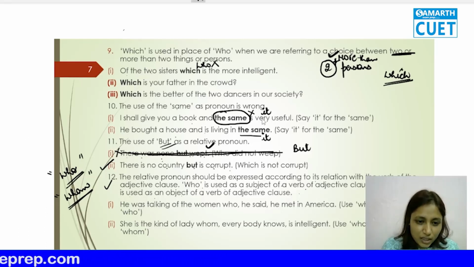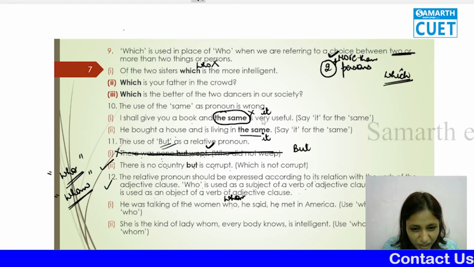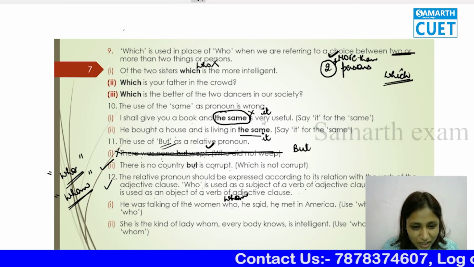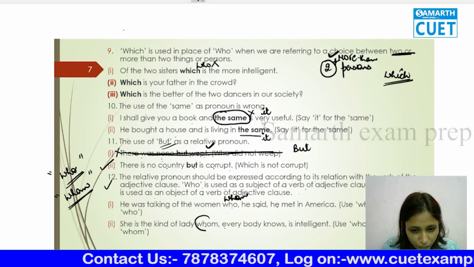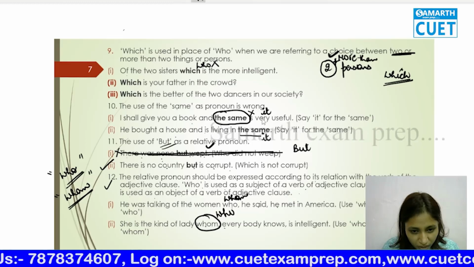So let's just read these examples. "He was talking of the women who he said he met in America." Who, not who, whom he met. I'll tell you why. "She is the kind of lady whom everybody knows." No. Who everybody knows.